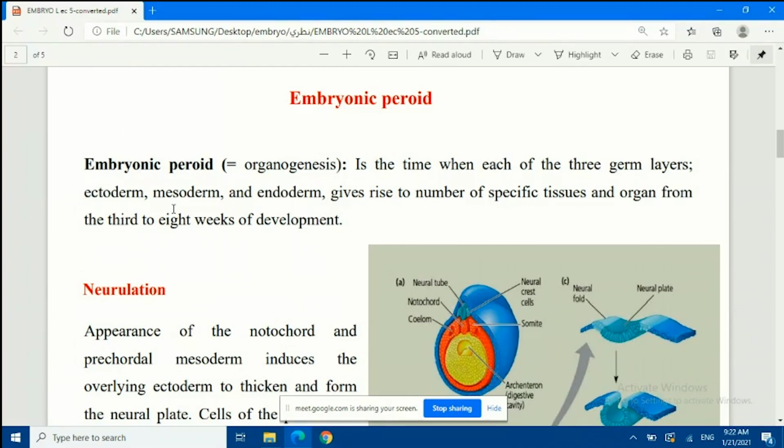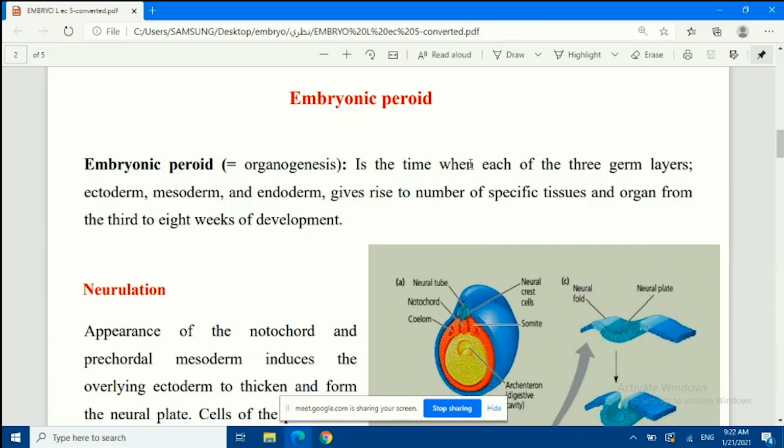Okay, whenever we have ectoderm, mesoderm, and endoderm, the organs start to form by formation of specialized cells, tissues, and organs. So if we define embryonic period or organogenesis, sometimes I say embryonic period and sometimes I say organogenesis. If you say organogenesis, automatically embryonic period will come to your mind, which is between the third week and the eighth week. The eighth week means the end of the second month of pregnancy.